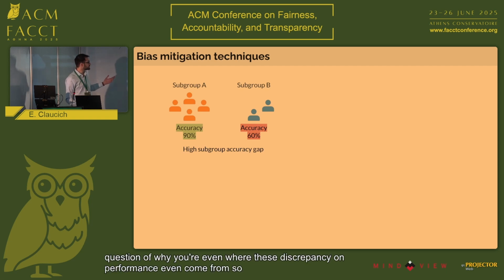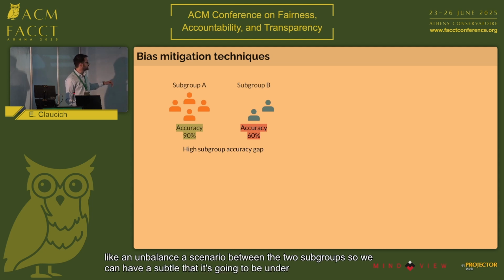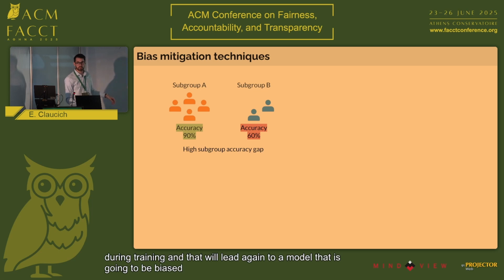So a common scenario is to have an unbalanced scenario between the two subgroups when training the model. We can have a subgroup that is underrepresented during training, and that will lead again to a model that is biased towards this subgroup that is underrepresented. Once again, a high subgroup accuracy gap and a biased model.